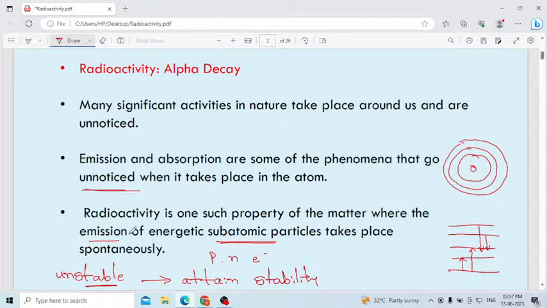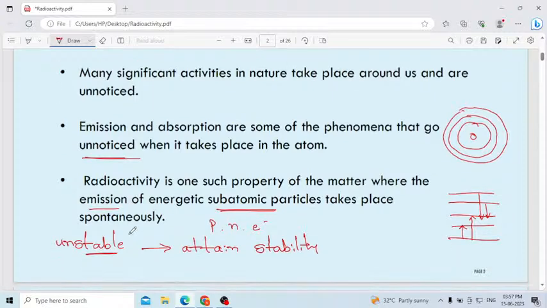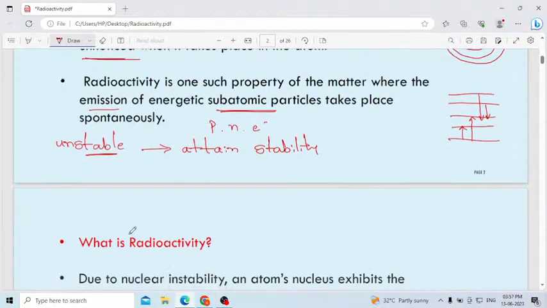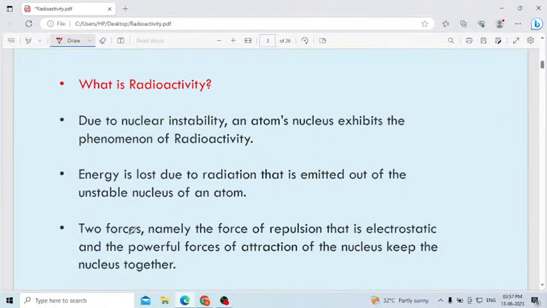Radioactivity. Then you have to remember what is meant by radioactivity: some atoms are unstable. To attain stability, they will release subatomic particles. This process we call radioactivity. Then move to the next definition.